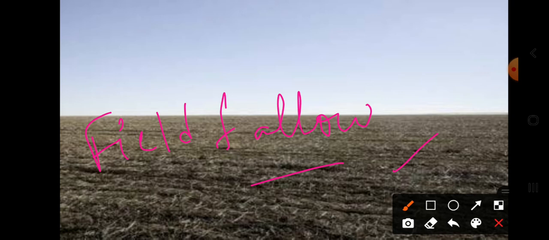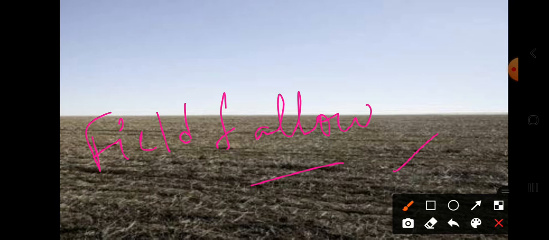Field fallow method means it's a way of allowing the land to regain the natural nutrients simply by leaving it for one or more seasons. So then after leaving that, the dead plants, animals and other organic matter are collected and on the land they are decomposed by the microbes.